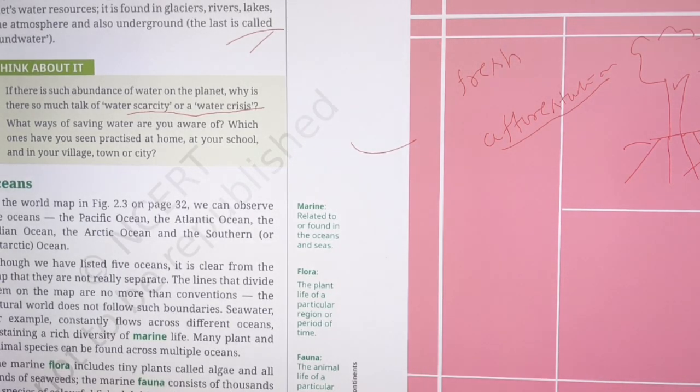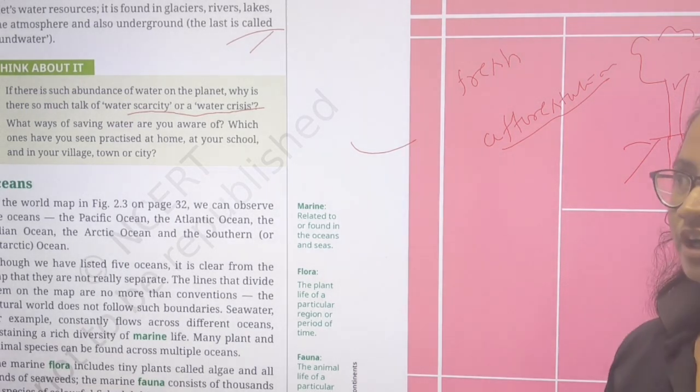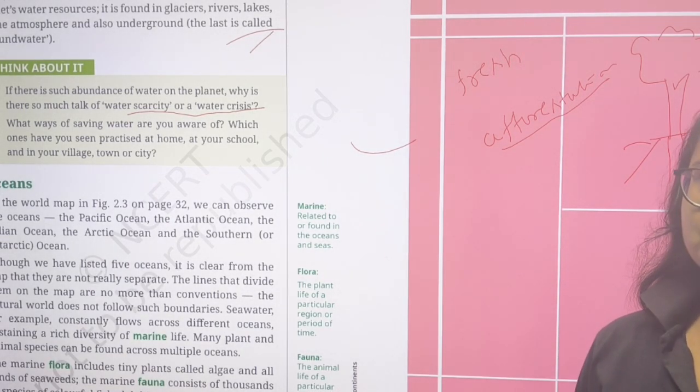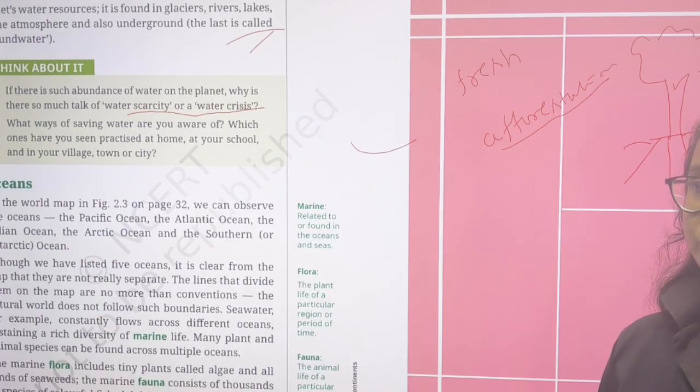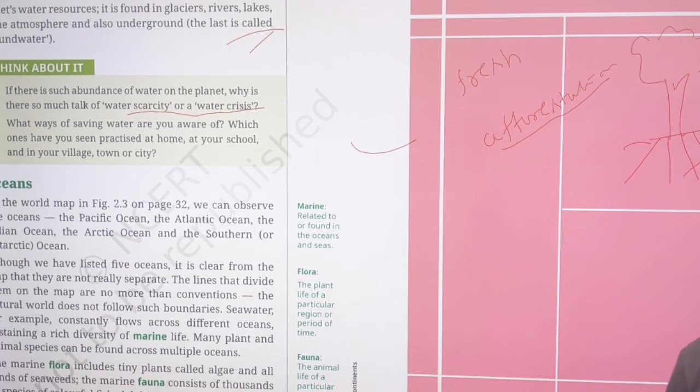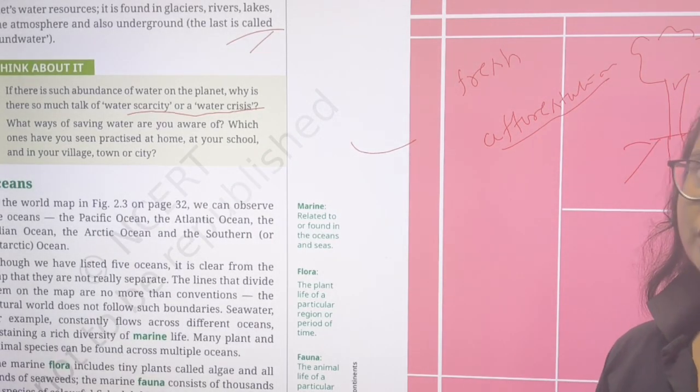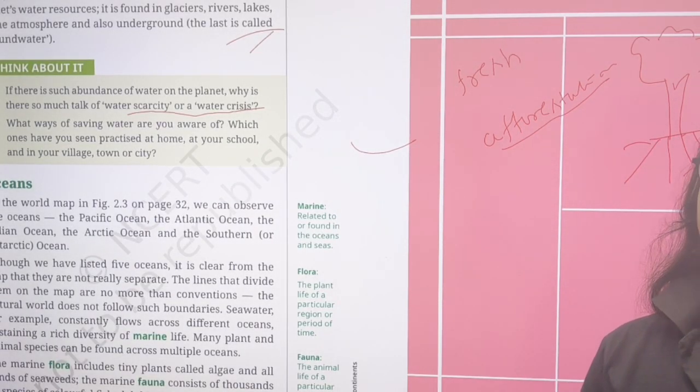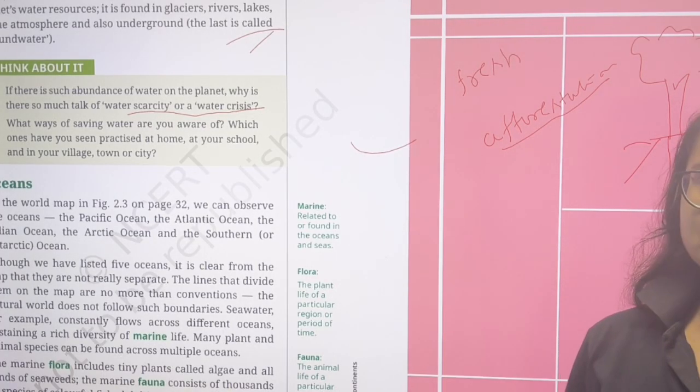Here it is the opposite, but we should not use water wastefully because it is really a very scarce thing. And because of water-guzzling plants such as paddy, because India is a paddy-producing country, it is a water-guzzling crop and consumes more water than millet, bajra, and so on.